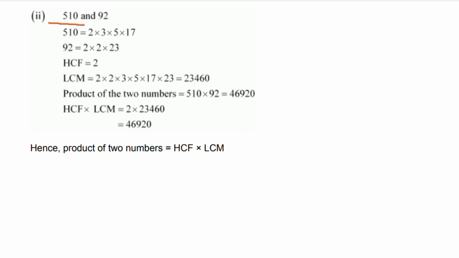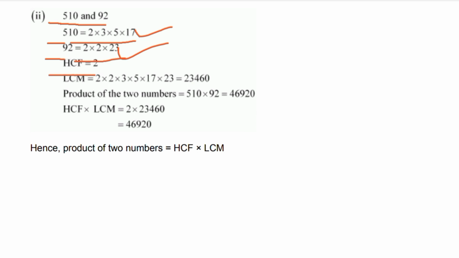510 and 92. 510 is equal to 2 into 3 into 5 into 17. 92 is equal to 2 into 2 into 23.